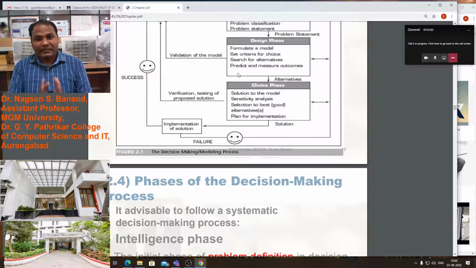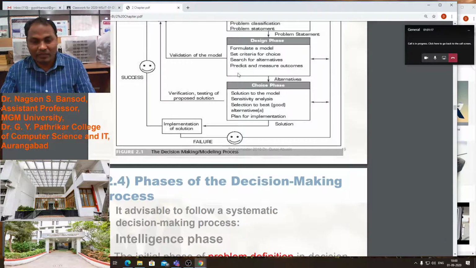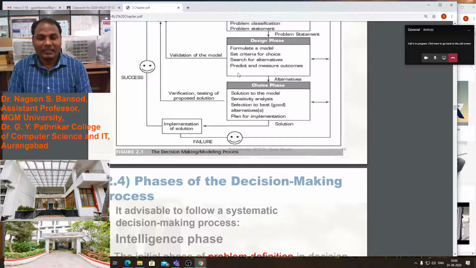Then select the best or good solution for this problem. We will select from all alternatives collected in the design phase as well as the intelligence phase, and we will apply that solution in the choice phase.